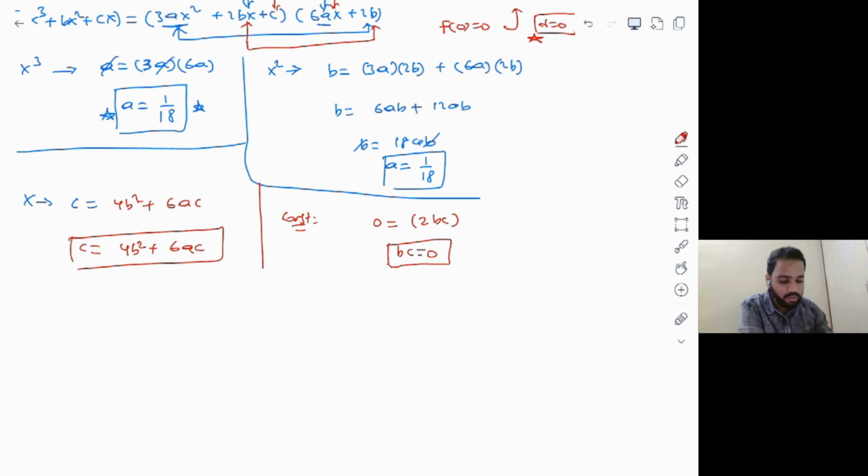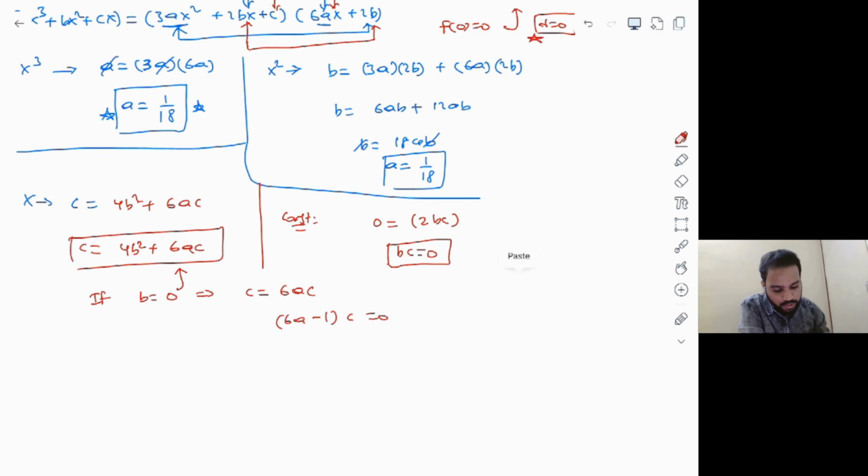So what happens if b into c is equal to 0? At least one of the two values, b comma c, should be equal to 0. So let's see what happens here. We have to obviously check for both the cases. If b is equal to 0 is put in this condition, then what you get is c is equal to 6 into a into c, right? And then here, clearly you can take it to the right hand side and you get 6a into (6a minus 1) multiplied by c is equal to 0.